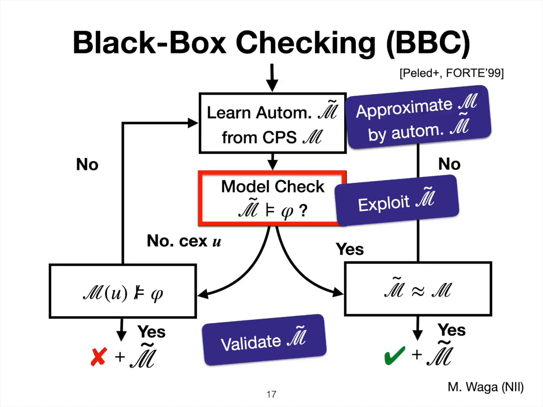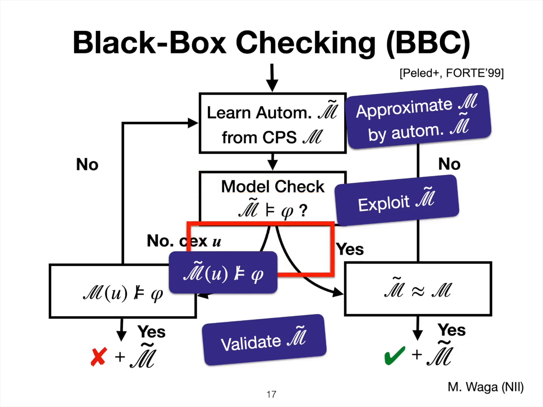Then this model checker says whether the specification phi is satisfied or not. If it is violated, it also returns a counterexample U. If we give this U to the approximating automaton, it violates the given specification. So what we want to test is whether, if we give this U to the actual system, for example the Simulink model, it violates the given specification.